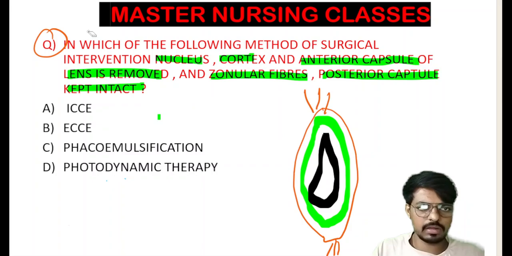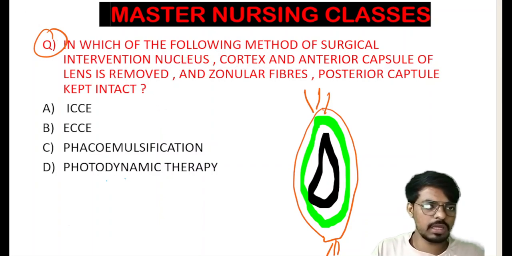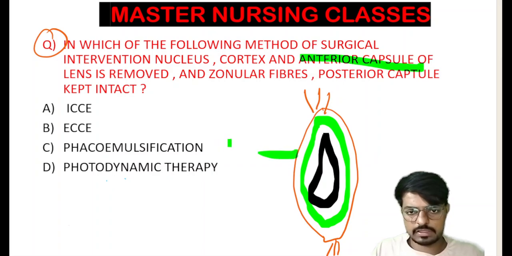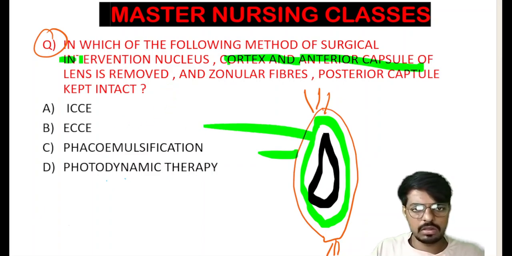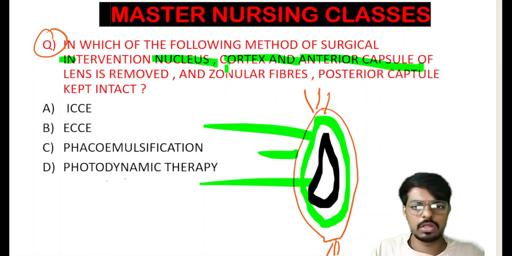So I am clearing your question here first, then I will go for the answer. What things get removed here, and what is kept intact? I will clarify. Here they have removed the anterior capsule, meaning this front part, and after that the complete cortex, meaning this green colored part, and the nucleus also, meaning this black colored part. So what are the things they have kept intact?